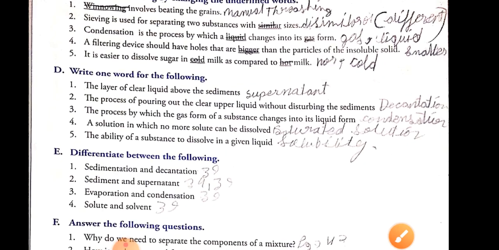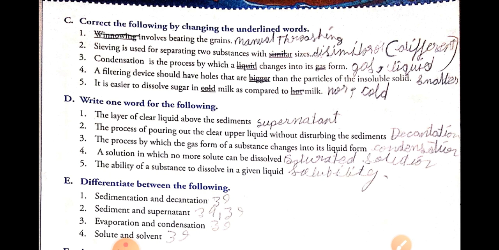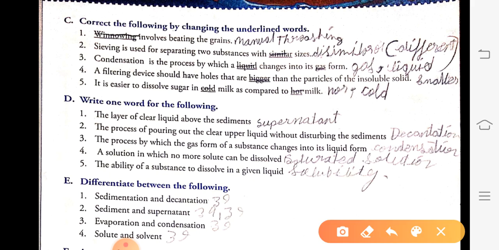Okay, next. Correct the following by changing the underlined words. Winnowing involves the beating of grain. No, you have to write manual threshing. Manual threshing. Sieving is used to separate two substances with dissimilar size, or you can write different size.